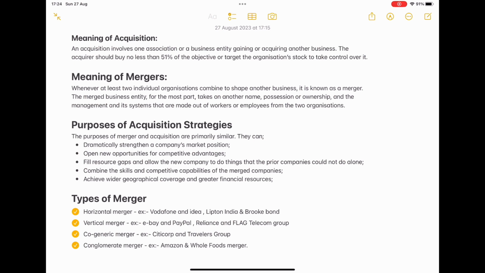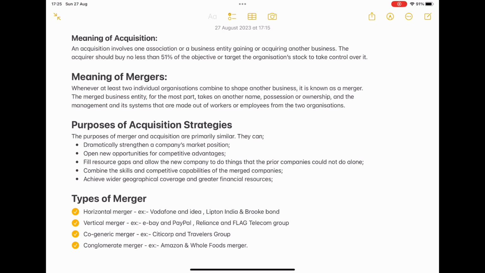Here everything will be reconstructed. The company entity and its name, ownership, workers, employees, everything is going to change. Whereas in acquisition we are going to acquire another company. A will acquire B, which means A company purchases B company, in simple terms. In case of merger, A and B companies join together and start a new company as C.